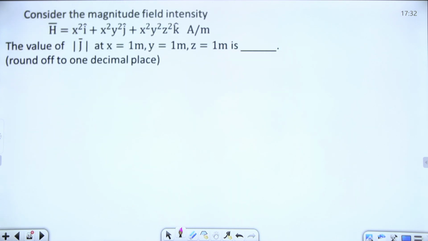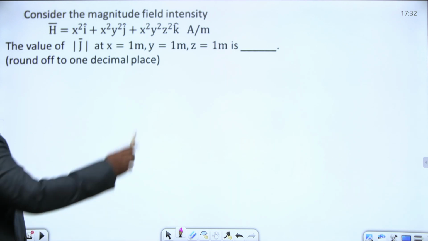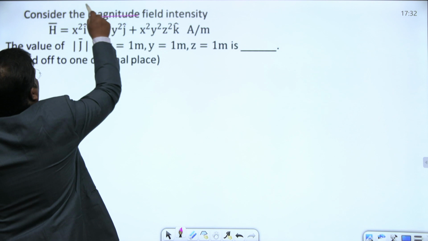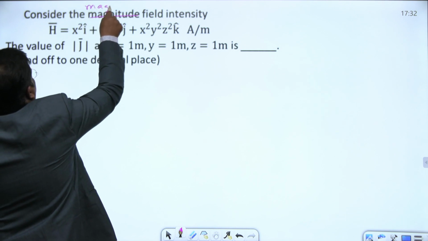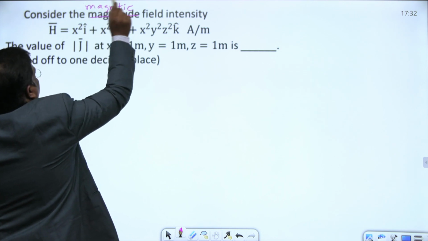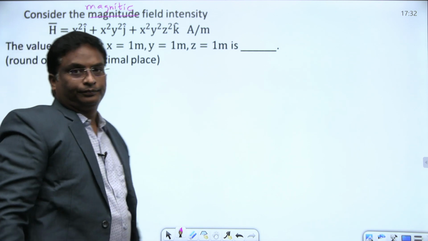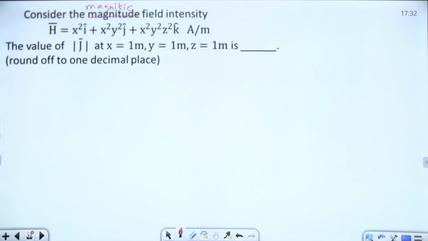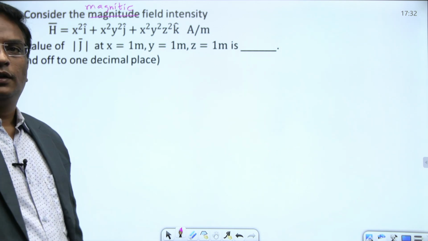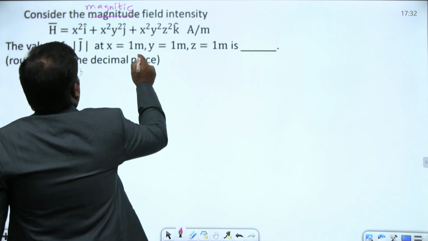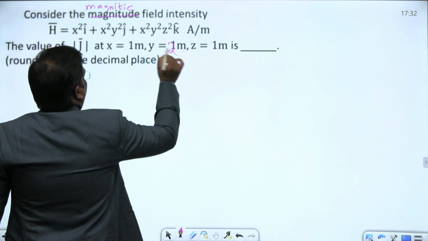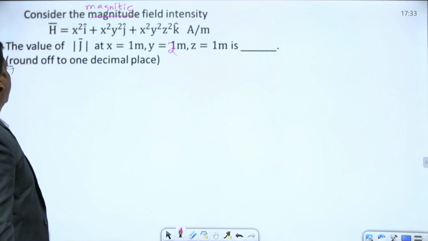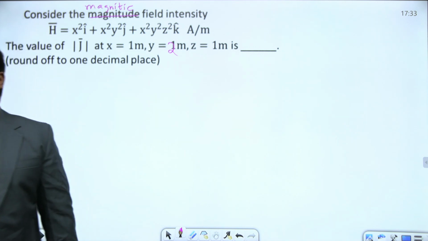Let's move on to the next question here. Consider the magnetic field intensity h bar, given as x square I cap, x square y square j cap. Find the value of j bar, the current density, at x equal to 1, y equal to 2, z equal to 1, rounded off to 1 decimal place. Do it here.